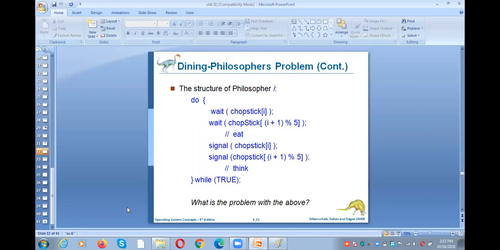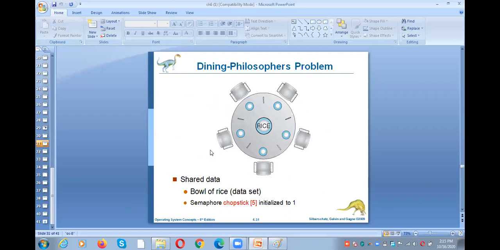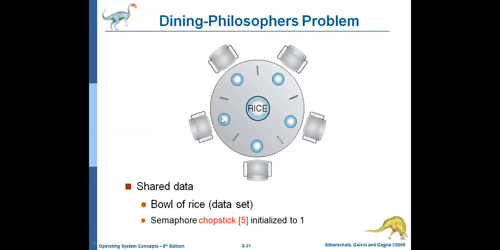Why will there be a deadlock? Everyone will follow the same order. For example, if all are willing to eat, everyone will take a chopstick immediately. So each one will have only one chopstick, and all are willing to eat. So no one will release the chopstick. If no one releases the chopstick, all the philosophers go to the waiting state indefinitely, because no one is willing to release the chopstick to the others. So there will be a deadlock.